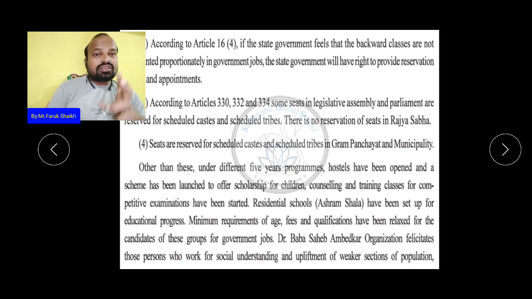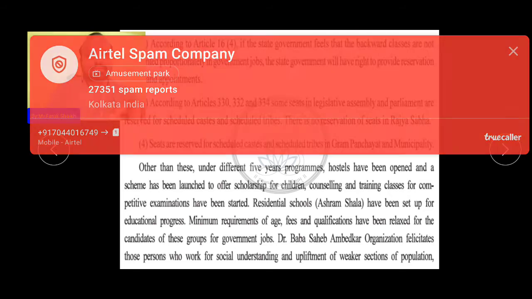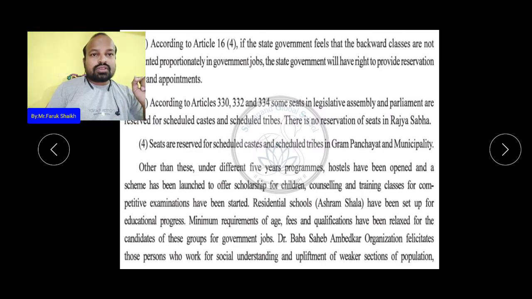But in the reservation for ST and SC, if the last highest mark is 78%, whoever got 78% will get the admission.